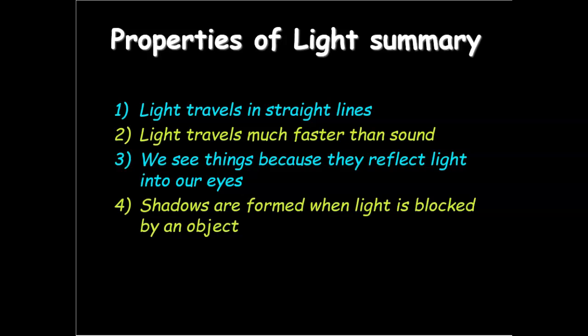Now let's just do a little review here, okay? So remember, light travels in straight lines. Light travels much faster than sound. And we see things because they reflect the light into our eyes. And shadows are formed when light is blocked by an object.